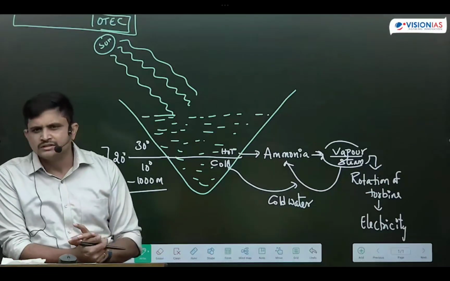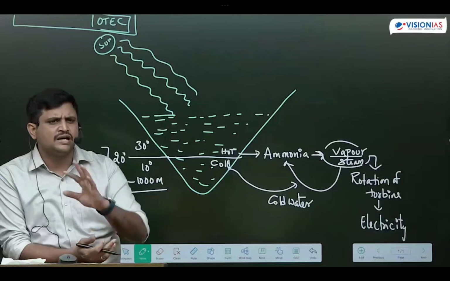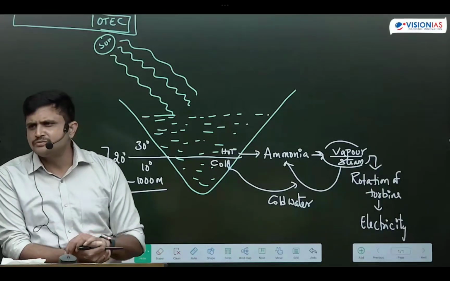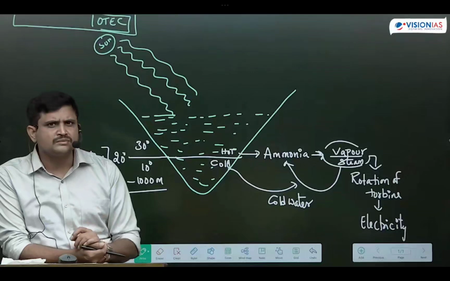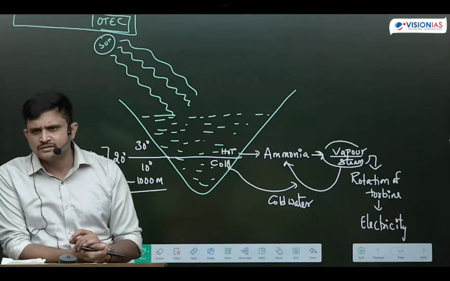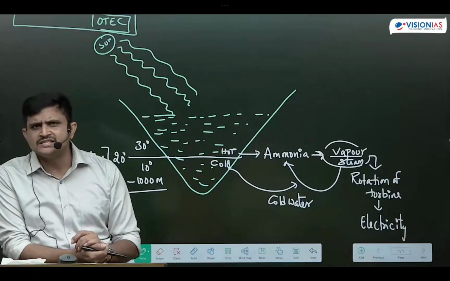So this kind of energy production we are focusing on the islands of India, where electricity generation is not possible through other sources. This is what we are using in islands. India's first indigenously developed ocean thermal energy conversion plant is going to be established at Lakshadweep Islands. For what purpose? Desalination purpose.